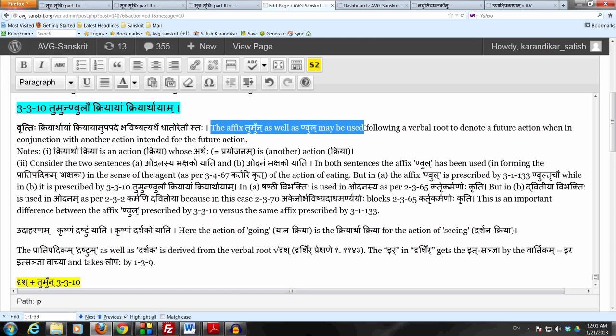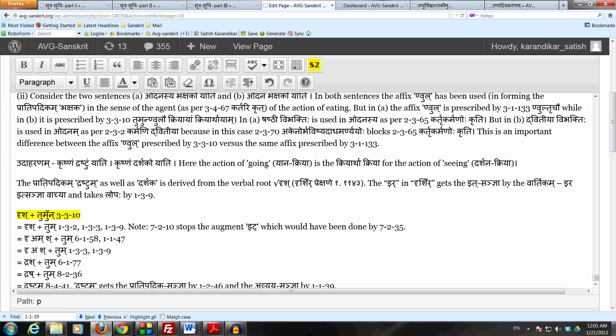Let's take an example to understand what this kriyartha kriya exactly is. Let's take the example Krishnam drashtum yati. This action of going, the yana kriya, that is the kriyartha kriya, because the action of going is intended for, it is for the sake of, it's in order to accomplish the action of seeing, which is the future action.